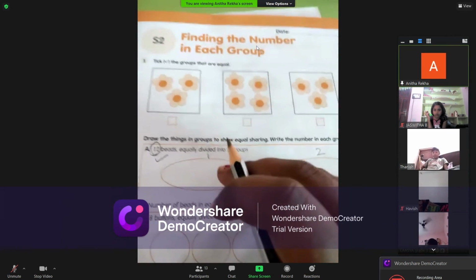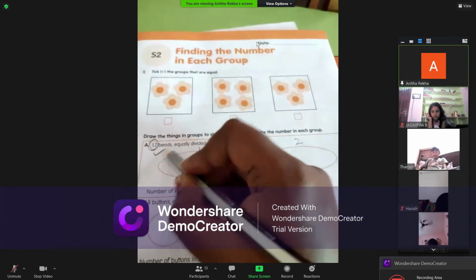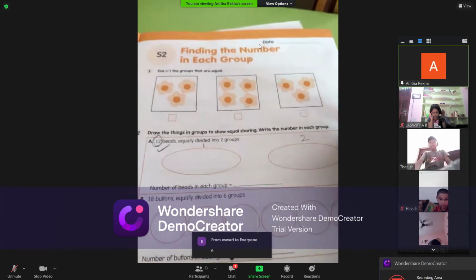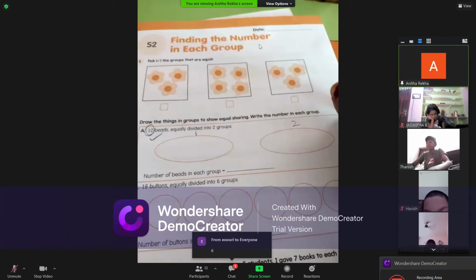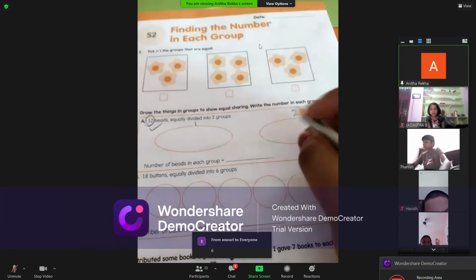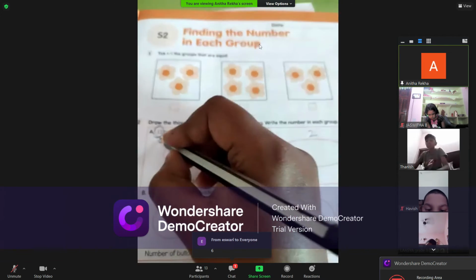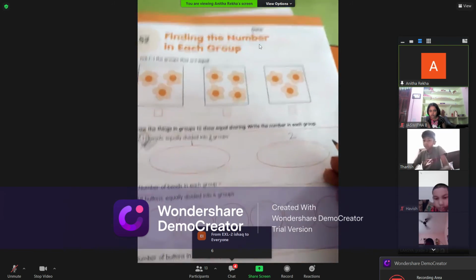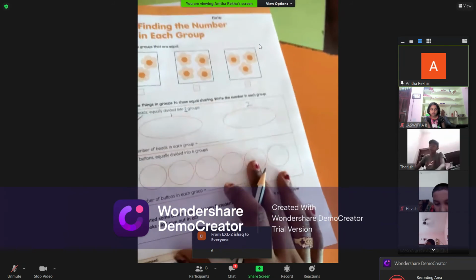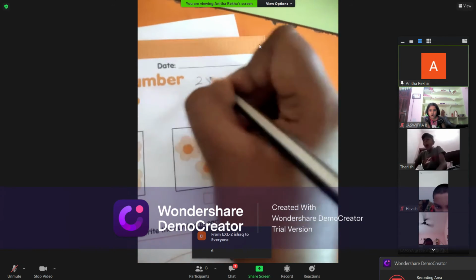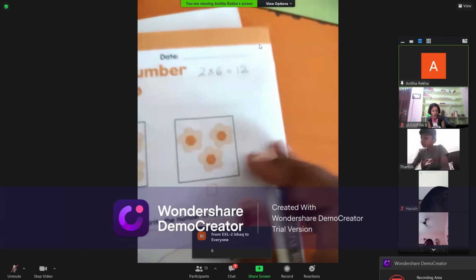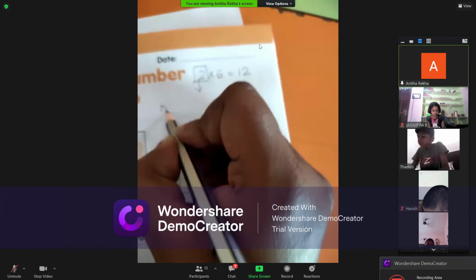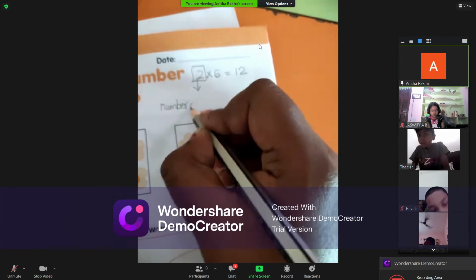Can you tell me how many I should arrange to make 12 beads equal into 2 groups? Can anybody? Miss, we should draw the beads in each box with 12. So, if you see here, we have 2 groups and 12 beads, no? So, 2 into 6 will give you 12, 2 sixes are 12. So, all of you write down here. 2 into 6, 12, no? Here, first, 2 tells you number of groups. Write down all of you. 2 tells you number of groups.